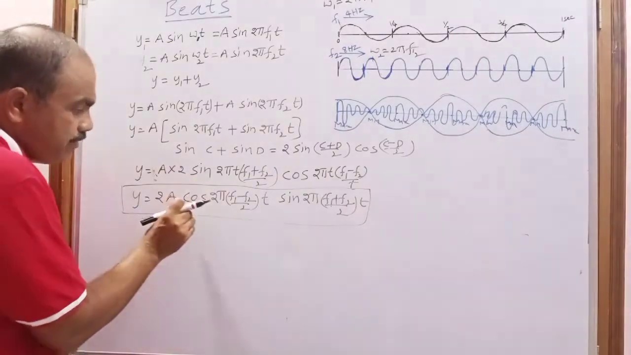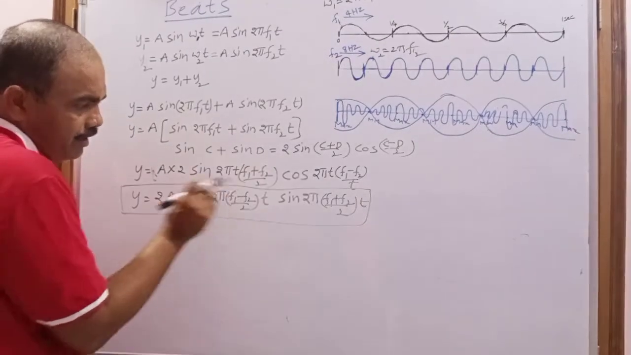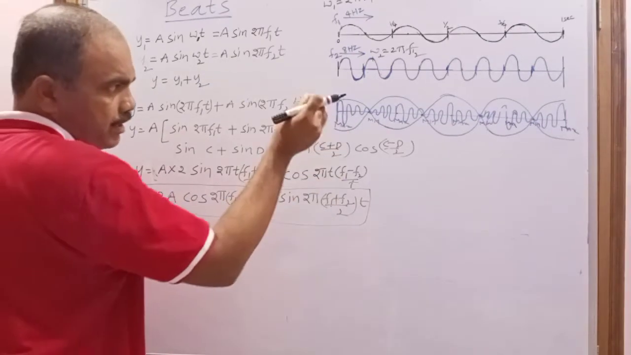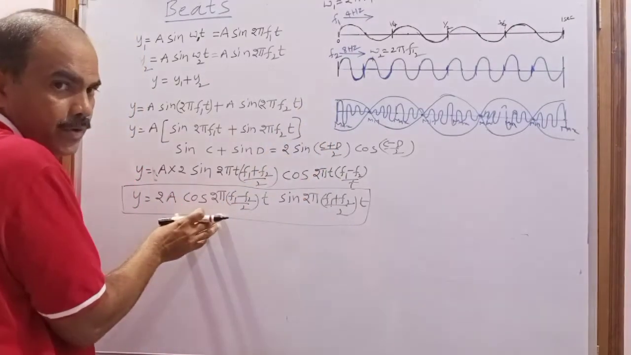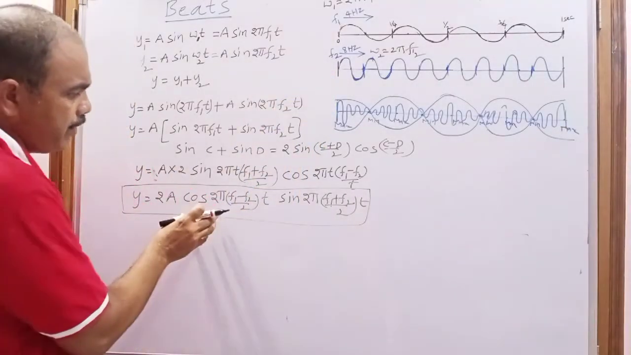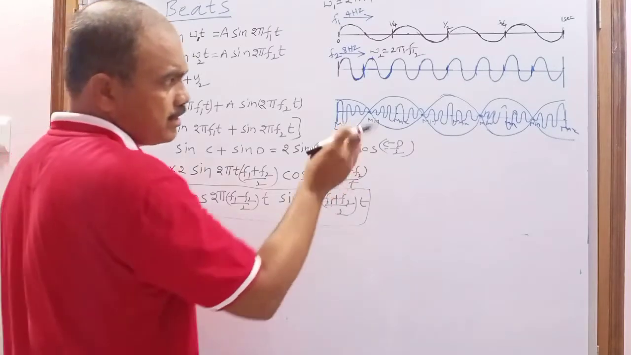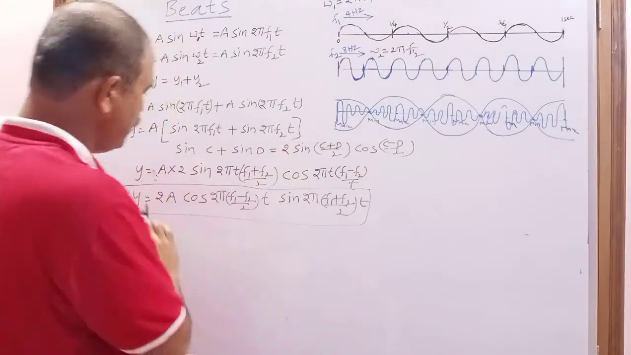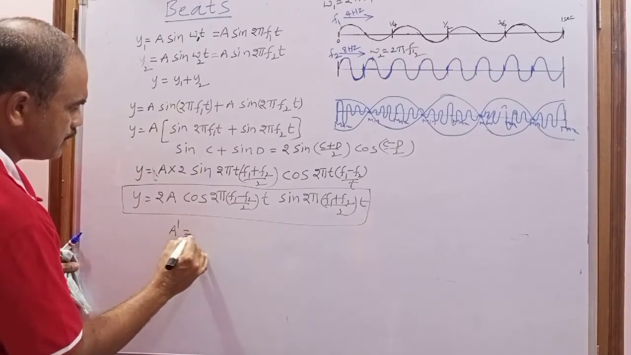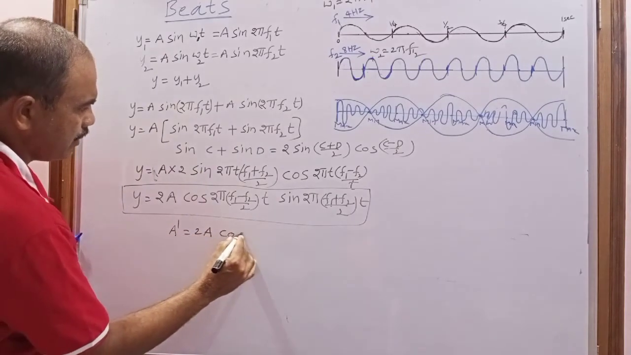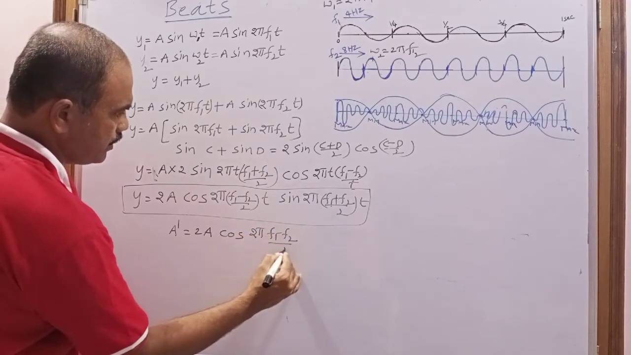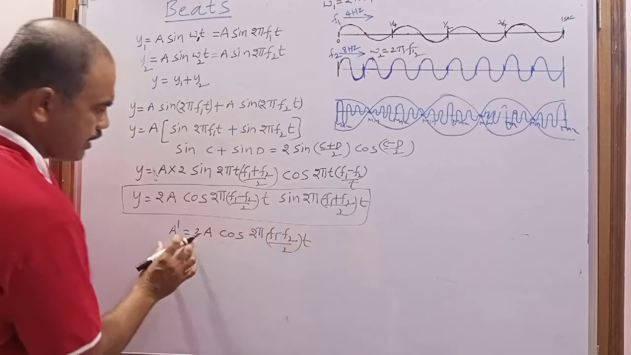So when we find after how much time the sound becomes minimum, and after how much time the sound becomes maximum, that can be decided by this amplitude. If the amplitude is maximum, the sound intensity becomes maximum. If the amplitude is 0, the sound intensity becomes minimum. So now you can take this cos term as an amplitude. That is, a dash equal to 2a cos 2 pi (f1 minus f2)/2 into t can be taken as the amplitude term.